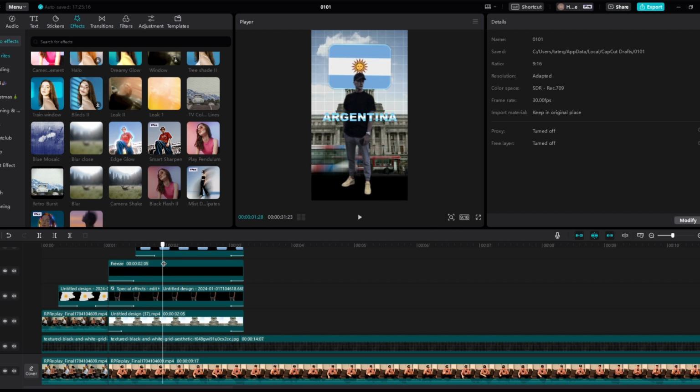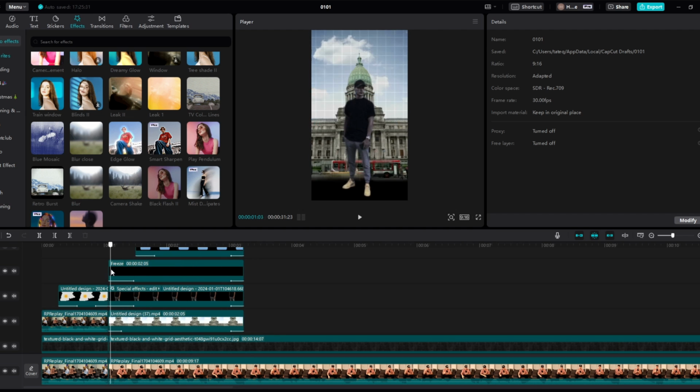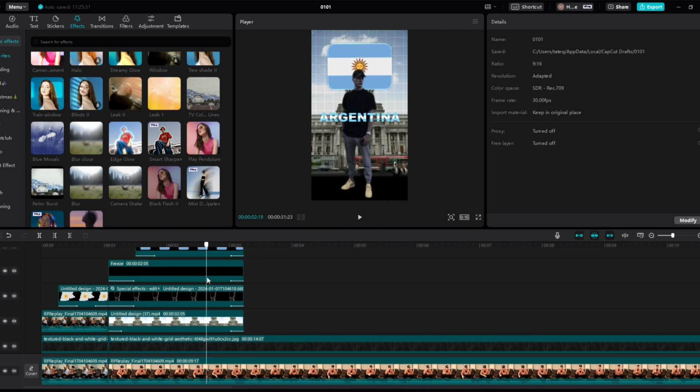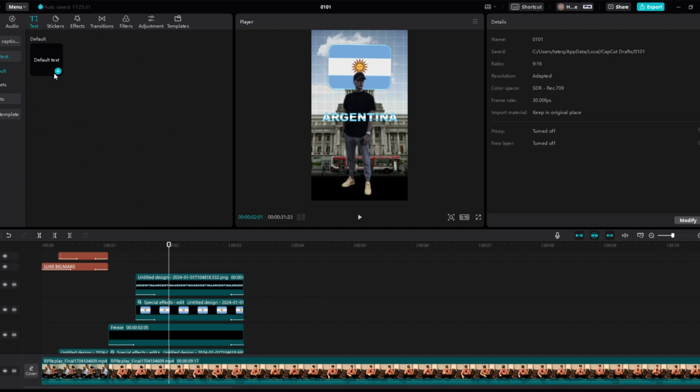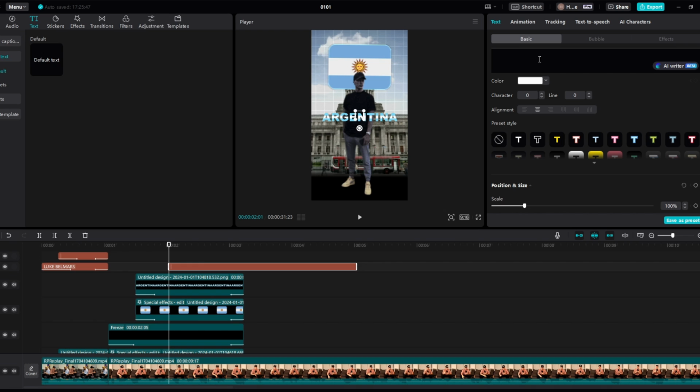And now what we can actually do is, for this, yeah, I think that looks very simple and clean. So Luke Belmar's journey. And then underneath the Argentinian bit right now, what we're going to do is type in Argentina, third world country. So right about here. So now if we come to text, and he's talking about third world country. Third world country. So just to do this, we're going to full screen this.